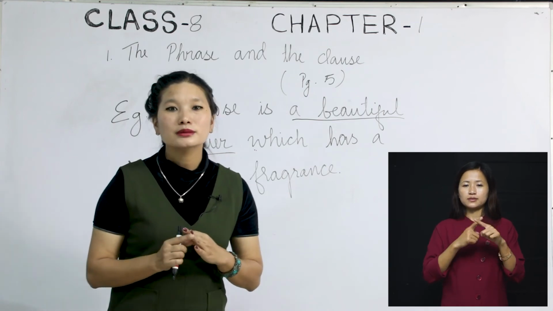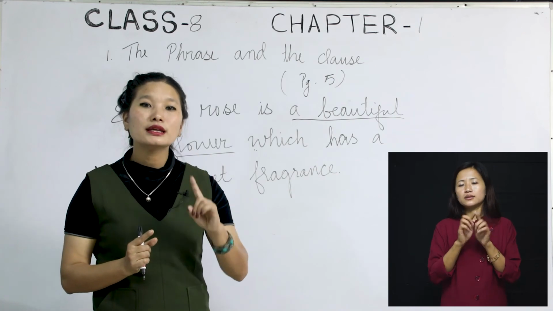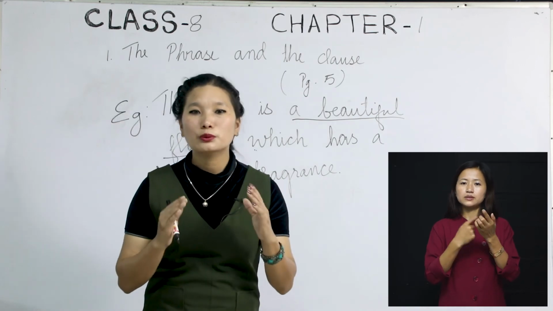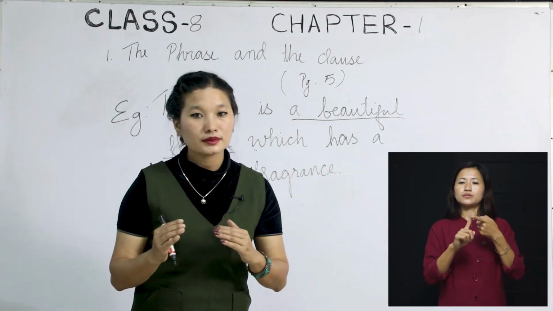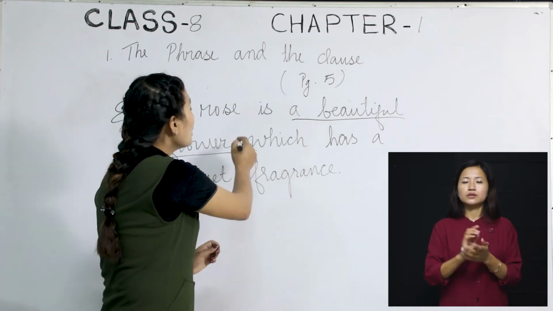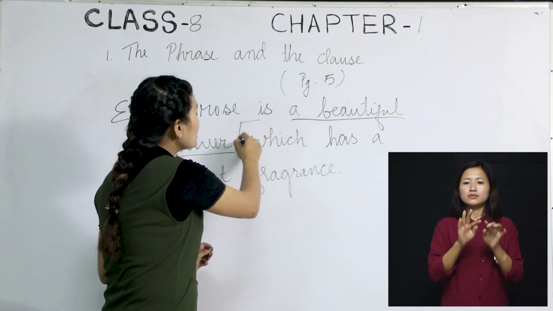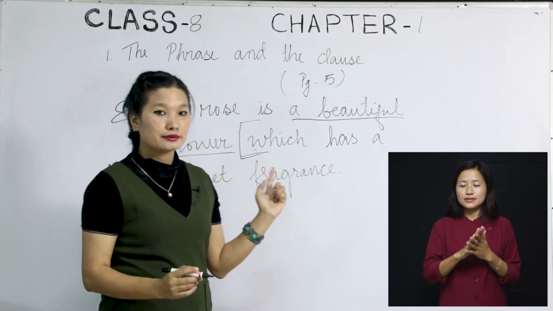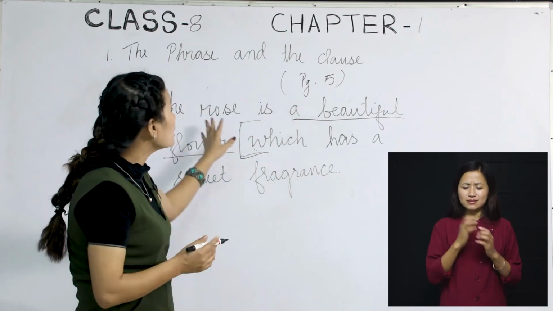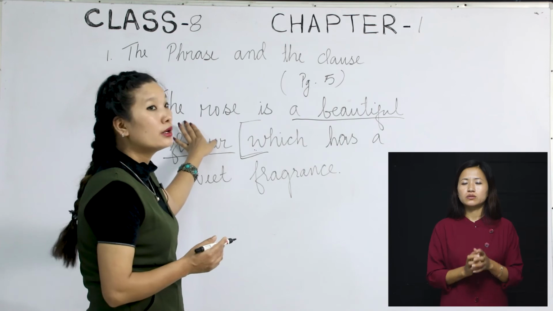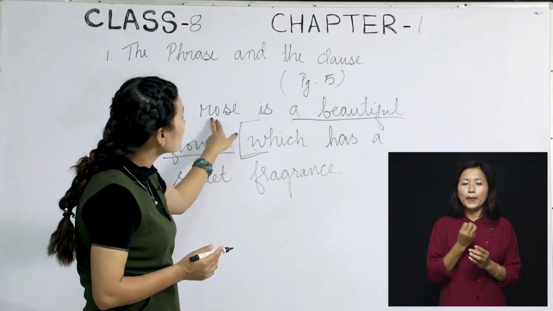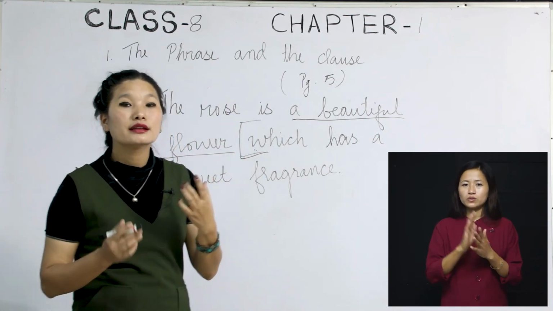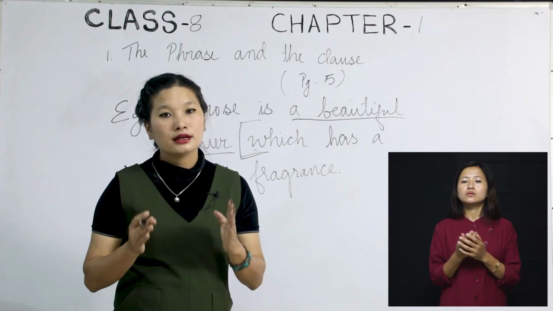Are you clear with that? A simple sentence will have only one subject and one predicate. I repeat, a simple sentence will have only one subject and one predicate. So you can take the example of the first part of our sentence here. You can imagine that we don't have this on the board. So the rose is a beautiful flower. This is a simple sentence because we are talking only about the rose, right? We have only one subject, only one finite verb, and only one phrase here. And that is why it is called a simple sentence.